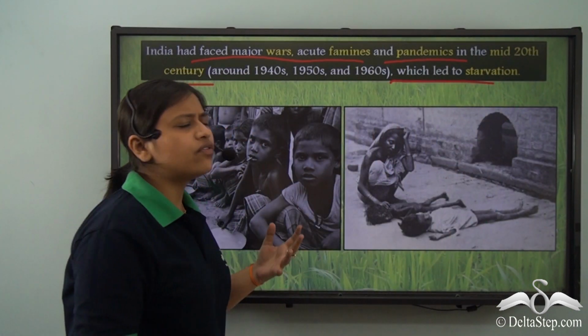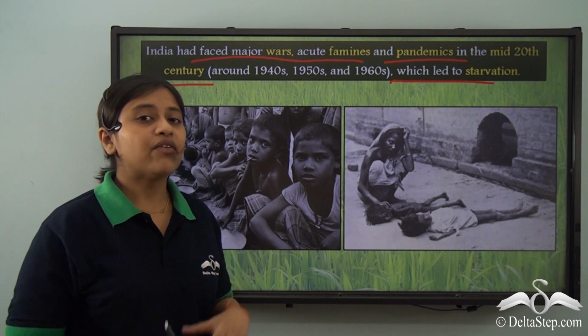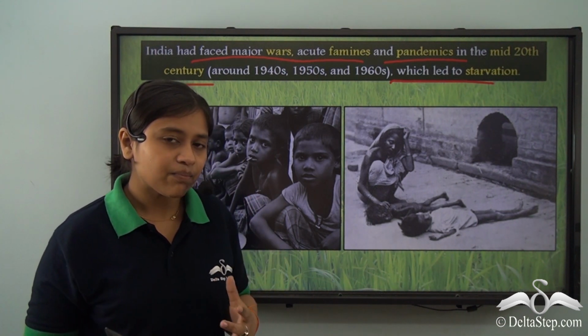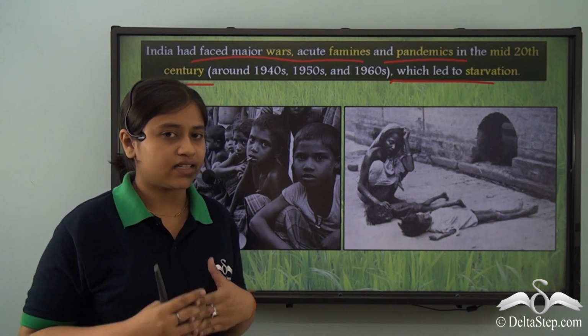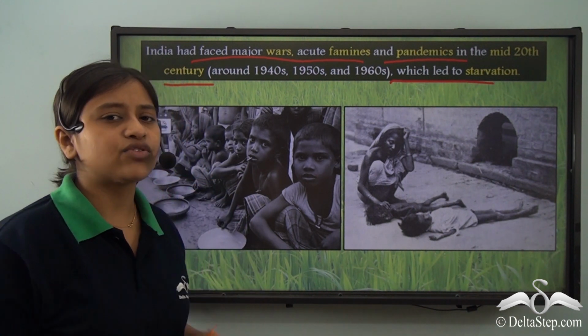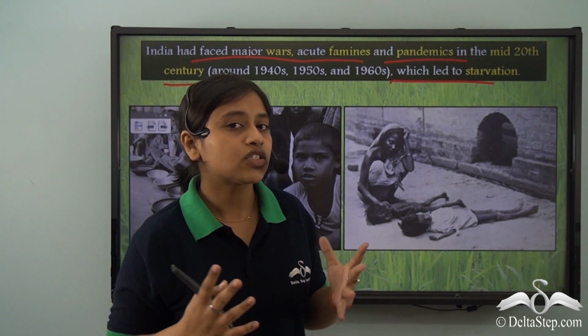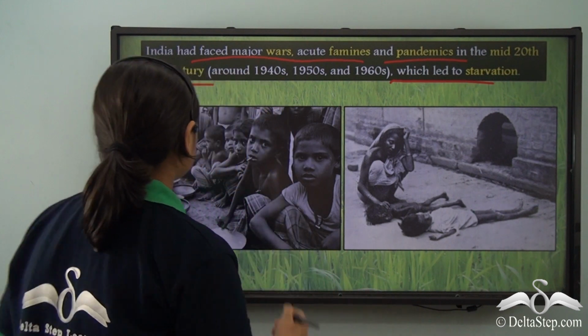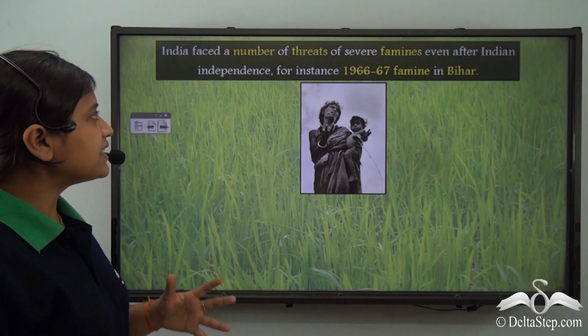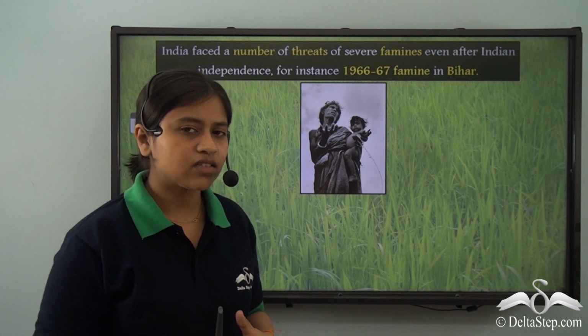Now, what exactly do we mean by famines? Well, there was lack of basic needs, basic requirements like food, shelter, etc. And it ultimately led to starvation and caused a lot of death. Now, how did this all happen? Well, India faced a number of threats of famines.